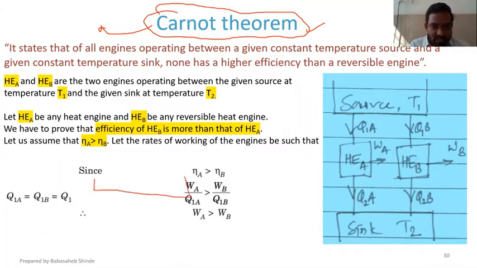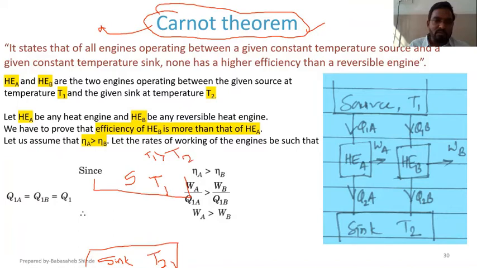There is a source at temperature T1 and a sink at temperature T2. So this is source T1, sink T2, and T1 is greater than T2. That is but obvious, right? If a source is there, then T1 has to be greater than T2.